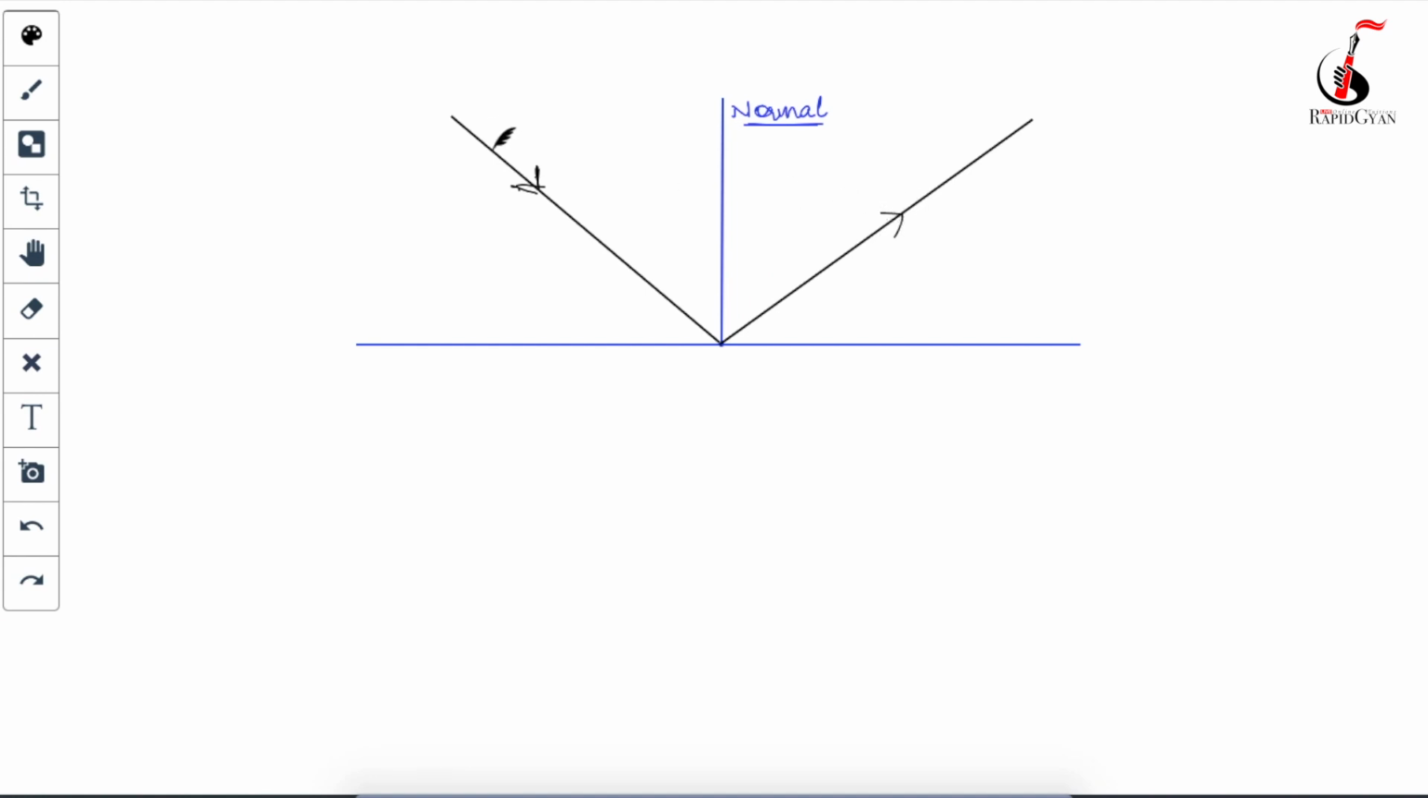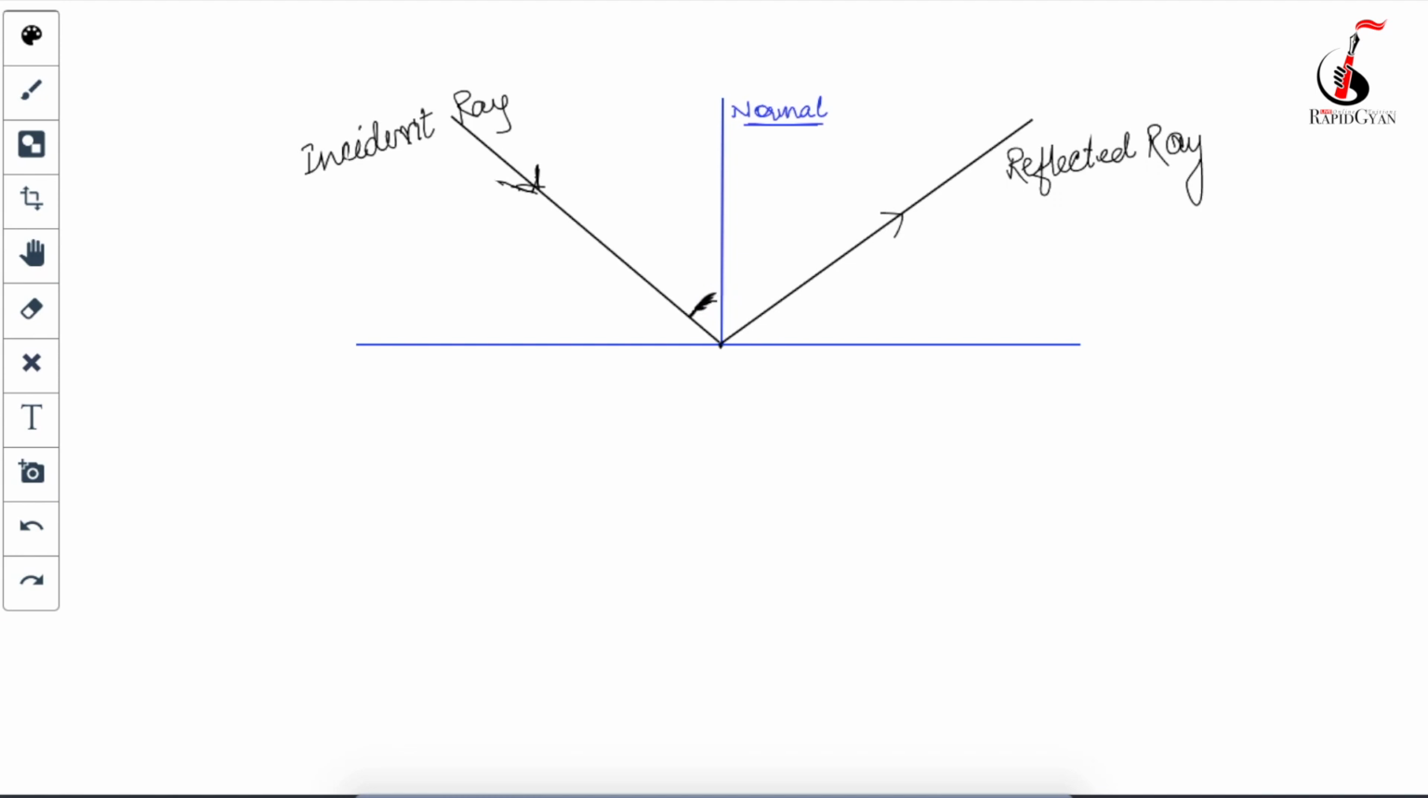So in this case, the light which is coming and striking the mirror is called the incident ray. Hope you guys understand this. And the light after striking the surface, the light which is getting reflected, is called your reflected ray. Of course these rays are going to make some angle with the normal.